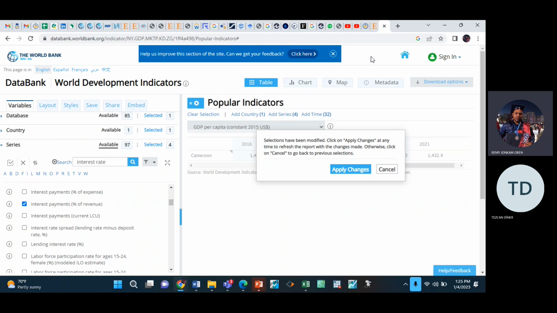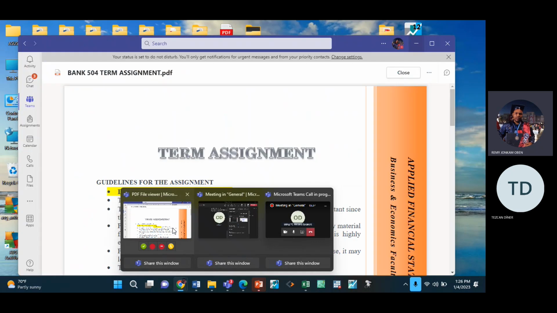But I will seriously advise you should take 514. That's quantitative methods in finance. Especially if you have plans of doing PhD or if you like econometrics. But if you don't have any of these plans, then you can take whatever you like. Again, I'm not influencing you, it's your decision. I'm just advising, right? Okay. I think that is about that.